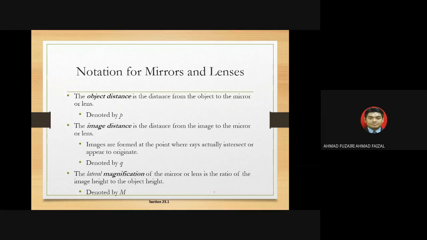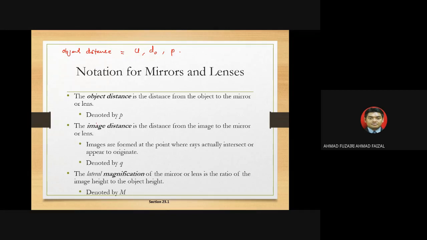According to the survey books, there are a lot of possibilities for the object distance. In school days we use U. Sometimes we use DO, and in this case we use P. Different books give different notation, but all are the same.